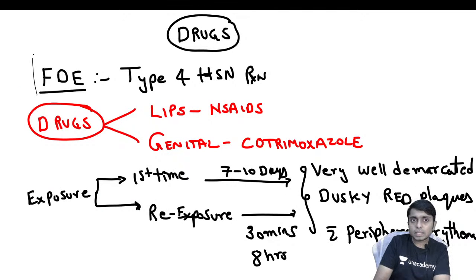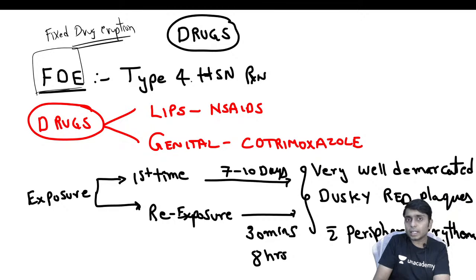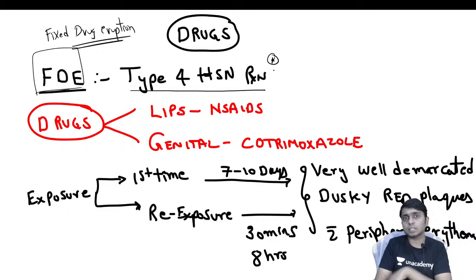So now we will see another important drug reaction. It is called FDE, in short, fixed drug eruption. All the drug reactions are basically examples of delayed type of hypersensitivity or type 4 hypersensitivity reactions, because there is a cytotoxic dermatitis involved in this, okay. There will be destruction of the cells. So it is cell mediated immunity that is playing a role. That is the reason why these are examples of type 4 hypersensitivity reaction.